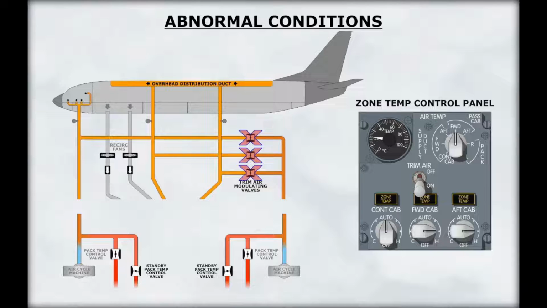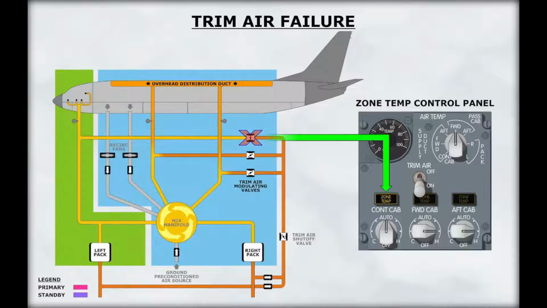We will now look at some abnormal air conditioning operations. A failure affecting the supply of trim air will cause the packs to be controlled independently. If the flight deck trim air is lost, the left pack output temperature will be controlled by the flight deck temperature selector. In this situation, the temperature output of the right pack will be controlled by the cabin zone that requires the lowest temperature.